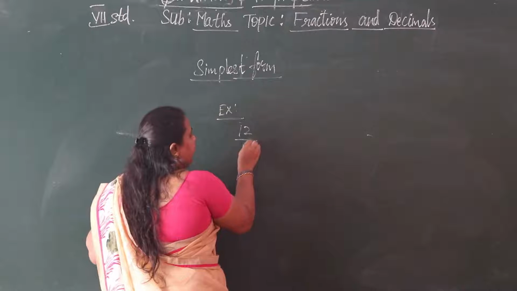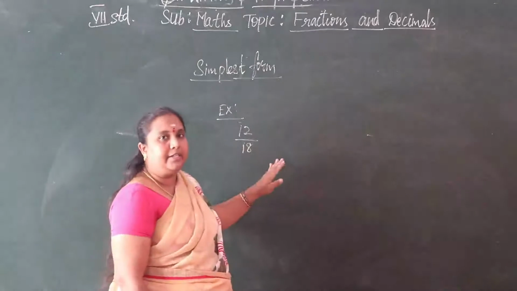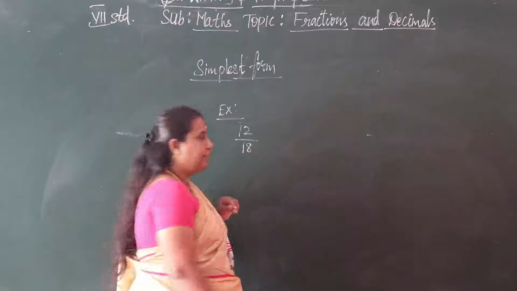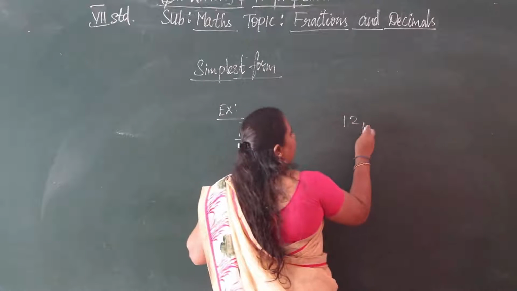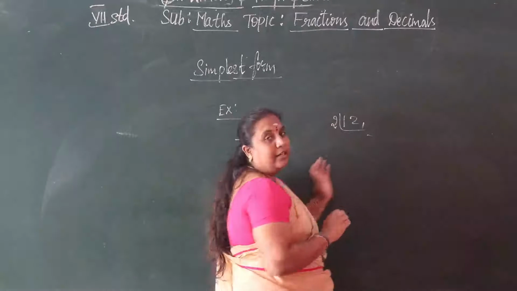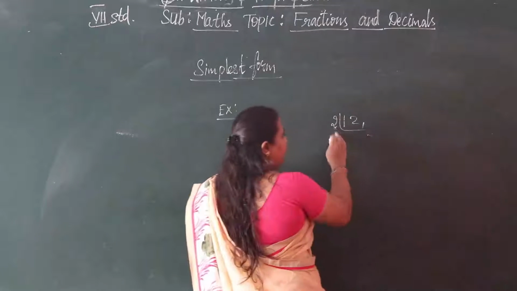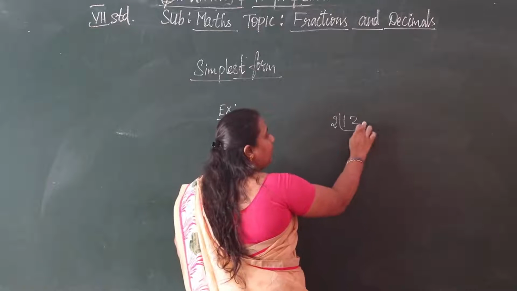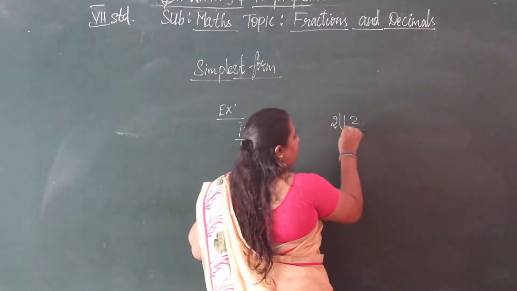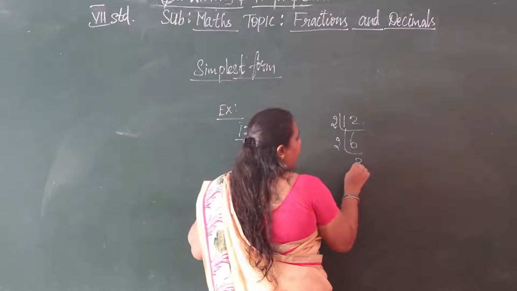12 by 18. So here we have two numbers, that is 12 and 18. We want to find the HCF, and for that we first find the factors. 12 is 2 6s are 12, and 2 3s are 6.